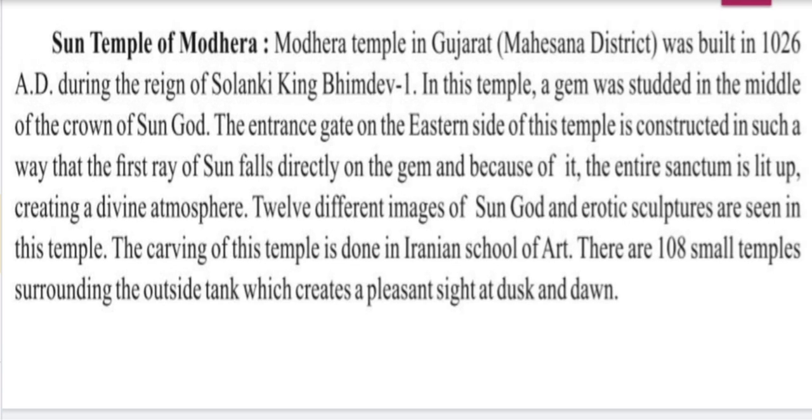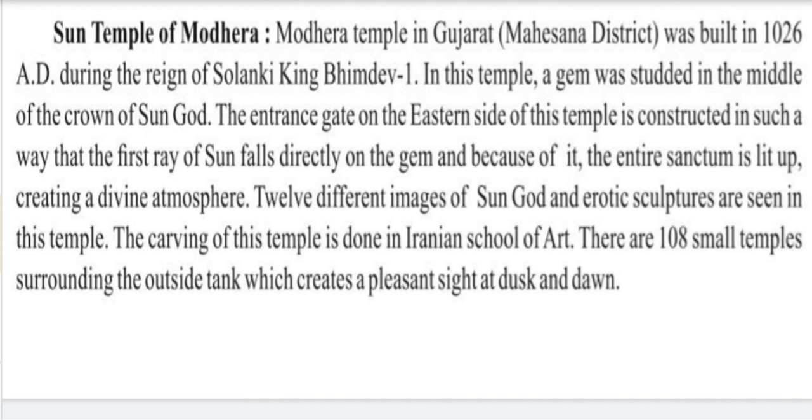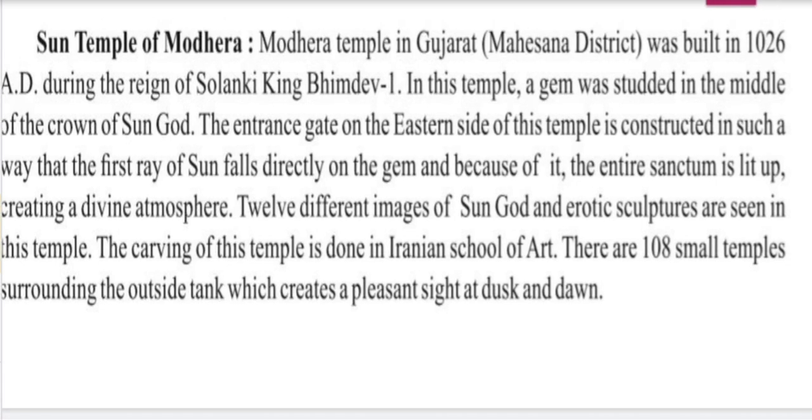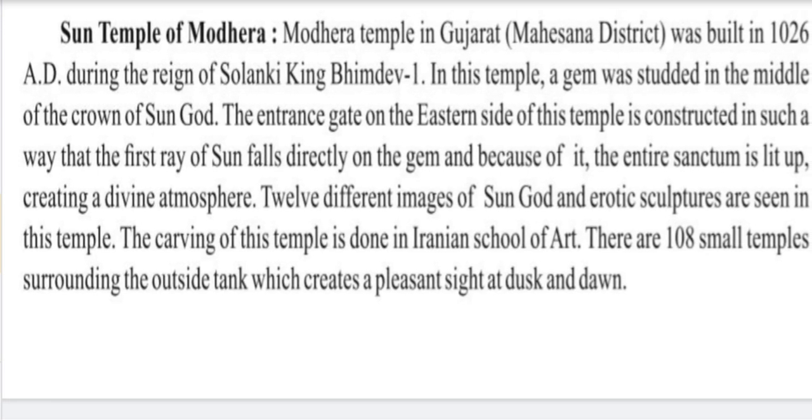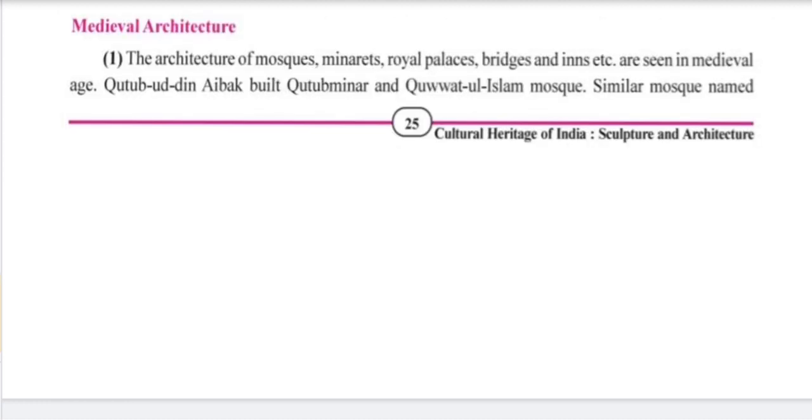Last time the question was asked like this: explain a temple done in the Iranian school of art and located in Mehsana district. You should understand that it is the Sun temple of Modhera, and then give a short note on it. There are 108 small temples surrounding the outside tank, which creates a pleasant sight during dawn and dusk. This was regarding the Sun temple of Modhera.